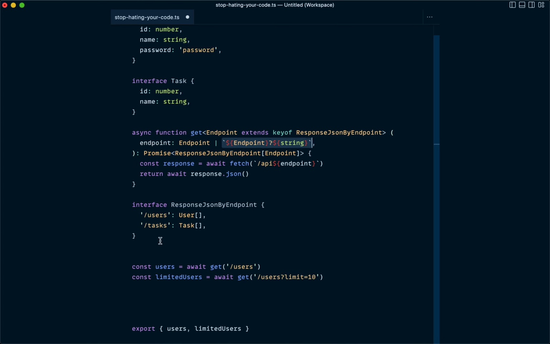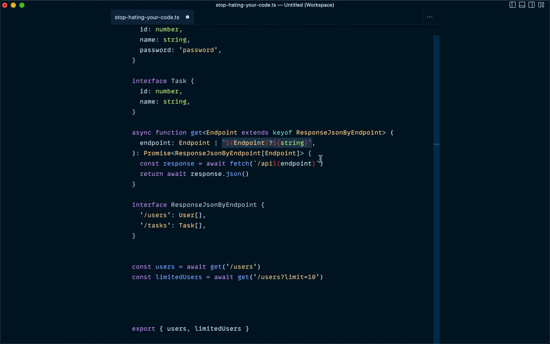So now if we look down at our userland code here, const users equals await get /users. If we hover, actually we'll do the limited users one. So limited users, you can see this is properly being detected as an array of user objects, and then await get. If we hover over get, we can see get is reading the /users endpoint, and the type is interesting here to read. So for this endpoint parameter, it's saying this can either be /users or it can be /users question mark followed by any string. And our string happens to match that pattern because it's /users question mark limit equals 10. This would be the part that's matching this string type that we're passing into the template literal.